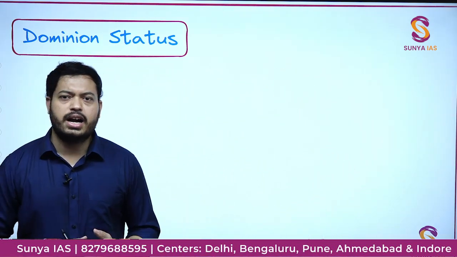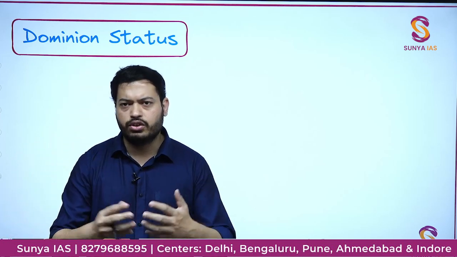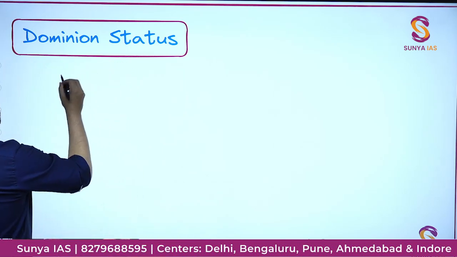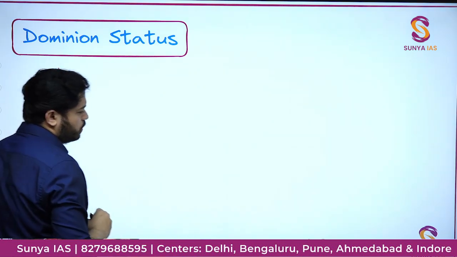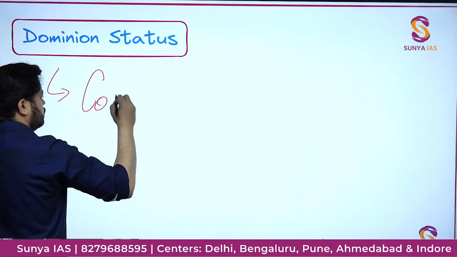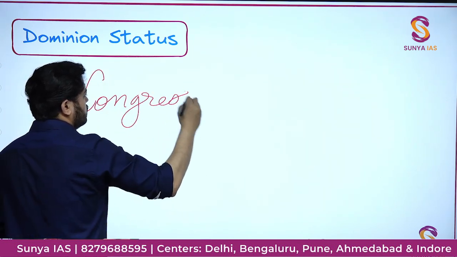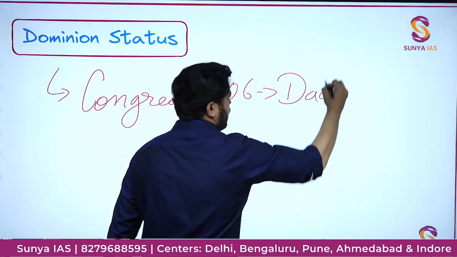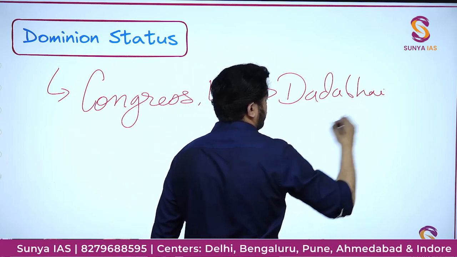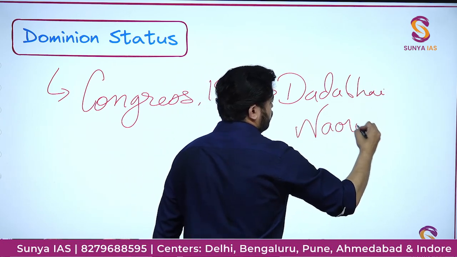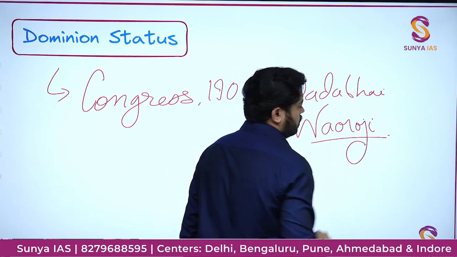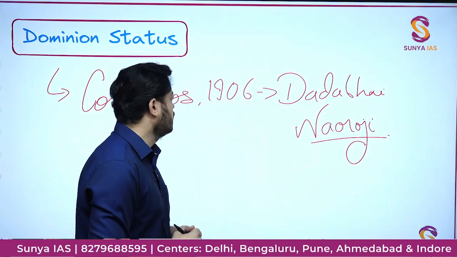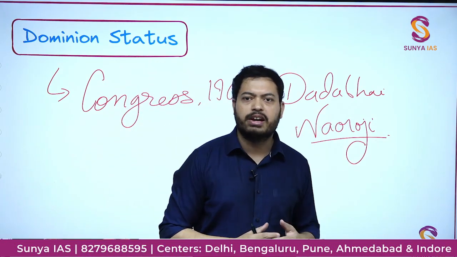Now dominion status, I hope if you are watching this lecture on YouTube, you must have some idea that dominion status was officially considered in a resolution of Congress, in the Congress annual session of 1906, where Dada Bhai Naoroji was the presiding official, that is, the president of Congress in 1906, and it was all happening during the Swadeshi and boycott movement.